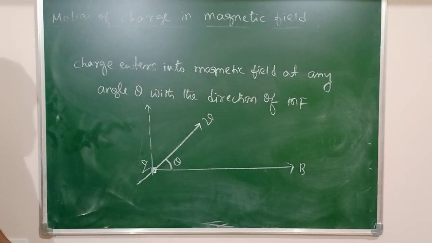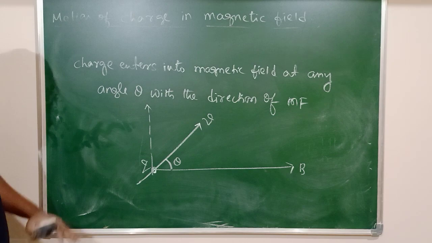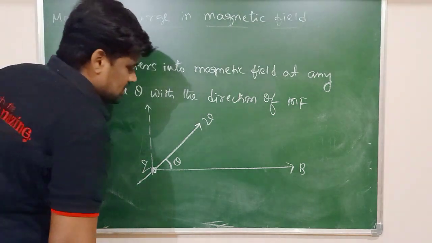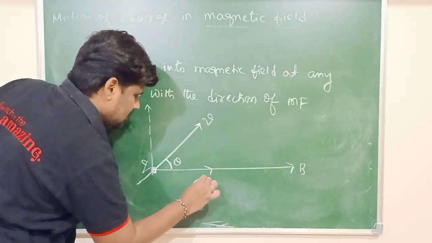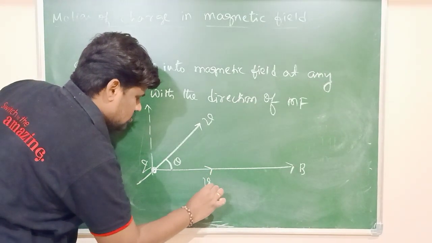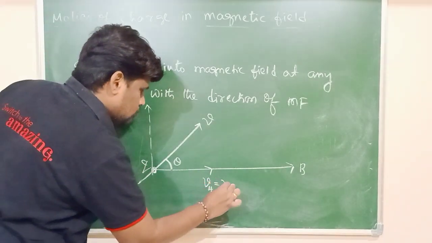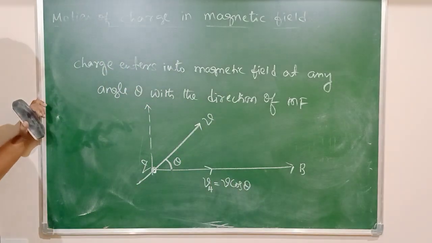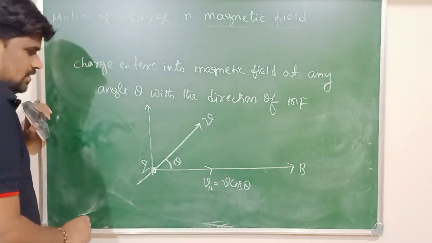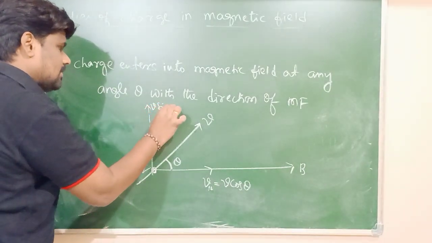Therefore this velocity should be resolved into two components: one is the horizontal component and another one is the vertical component. The horizontal component of velocity, we will call it VH, should be V cos theta, and the vertical component should be V sin theta.